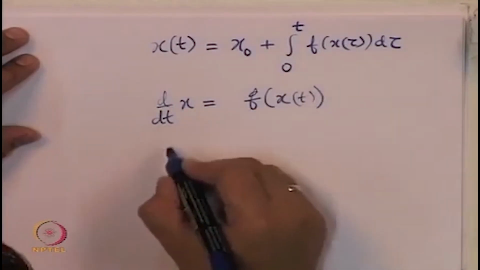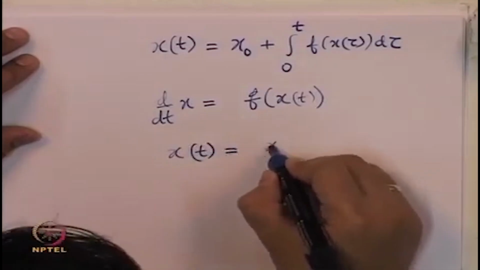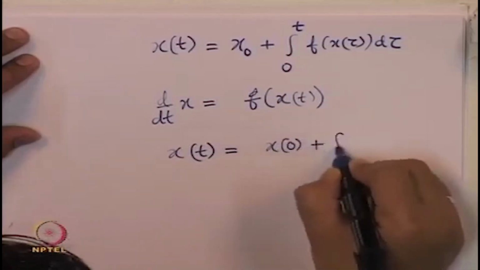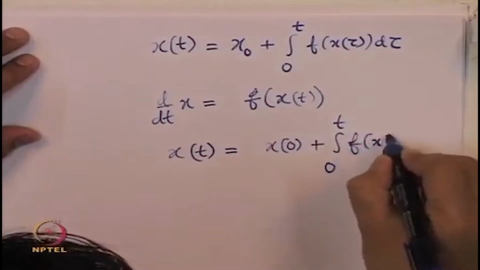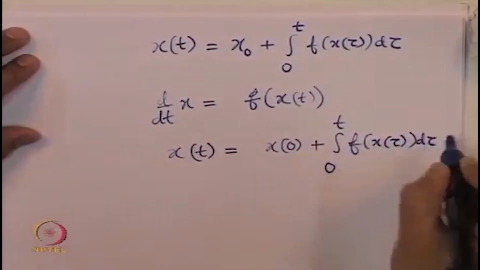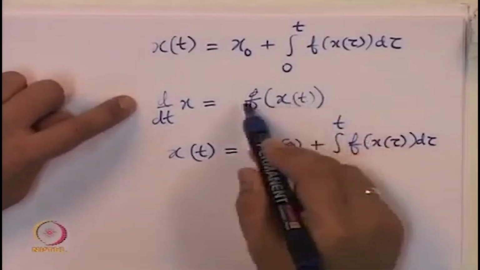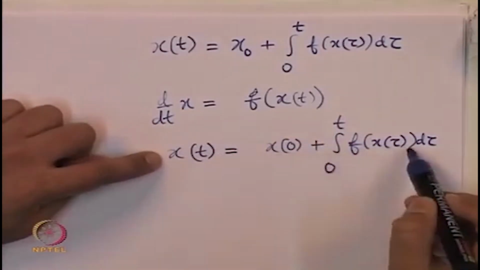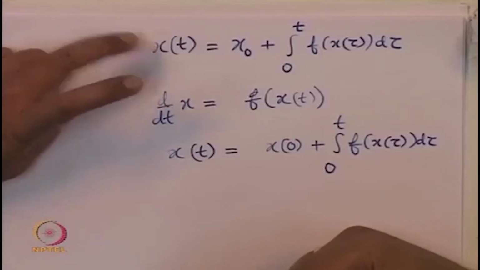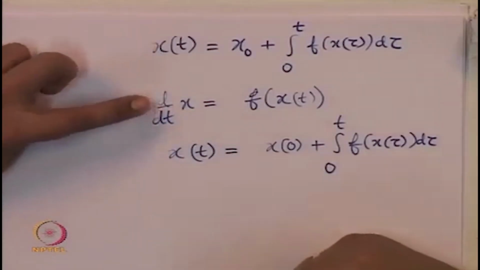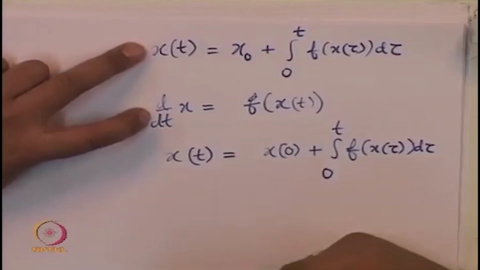When we integrate this on both sides, we see that x of t also satisfies this initial condition plus the integral from 0 to t of the right hand side. In other words, when integrating both sides of this differential equation, we obtain exactly the integral equation. Thus, a solution to the integral equation is a solution to the differential equation, and a solution to the differential equation is also a solution to the integral equation.